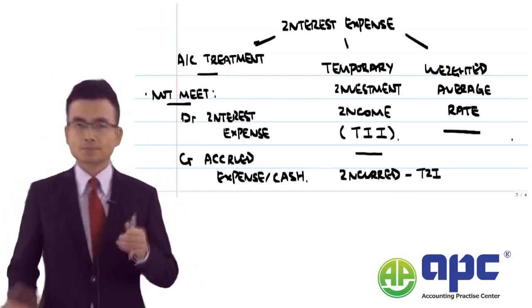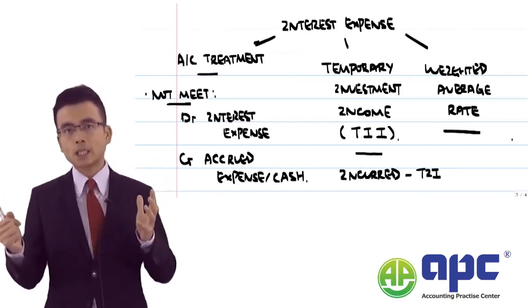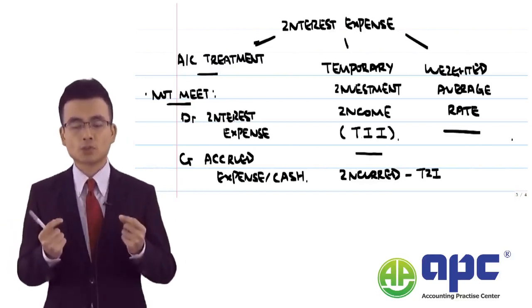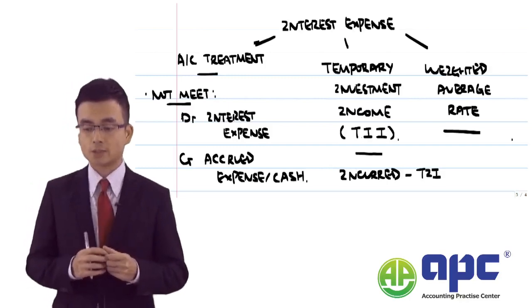In this case, those funds may come from bank A and bank B, charging different interest rates. Which rate should be used? Of course, here we are using the weighted average rate.